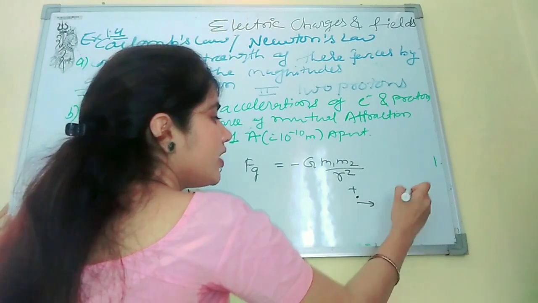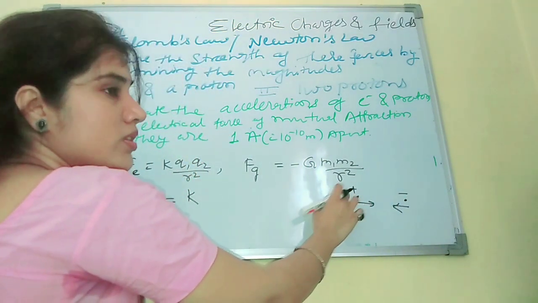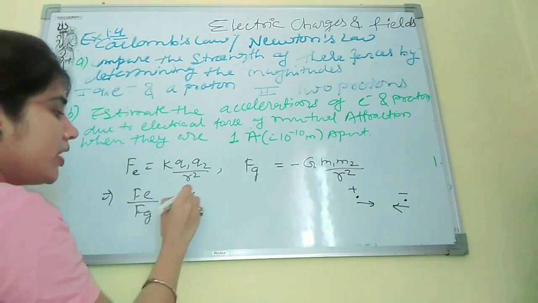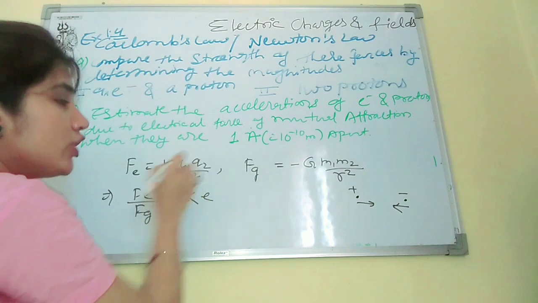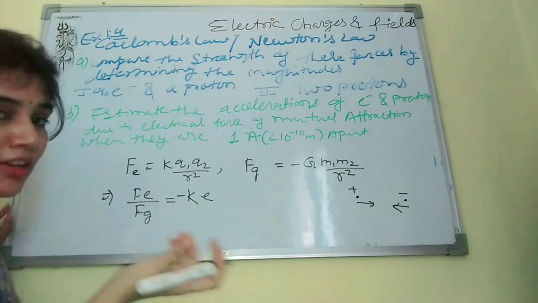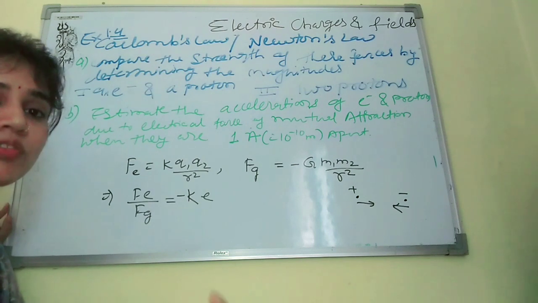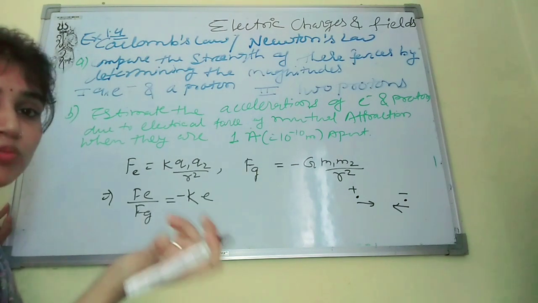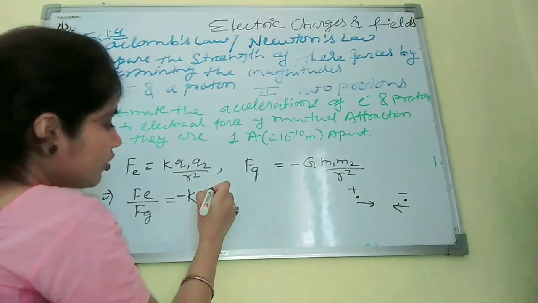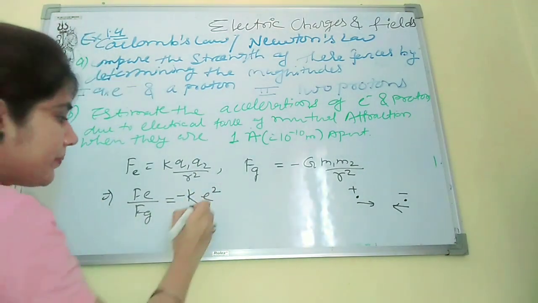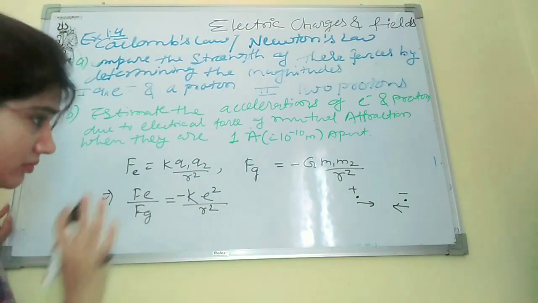One is positive and one is negative, so when we multiply them the result is negative. Q1 is e and Q2 is also e, with value 1.6 into 10 to the power minus 19, so we get e squared, and r we take as it is.